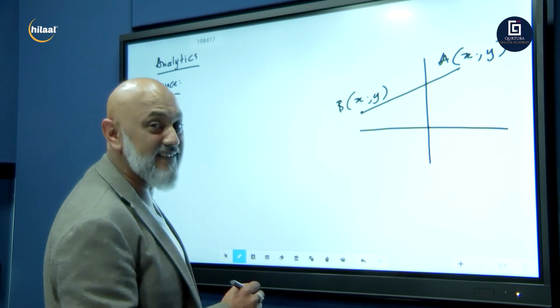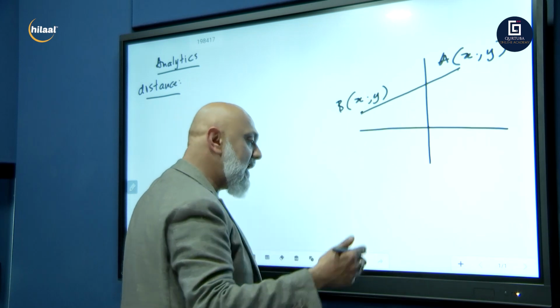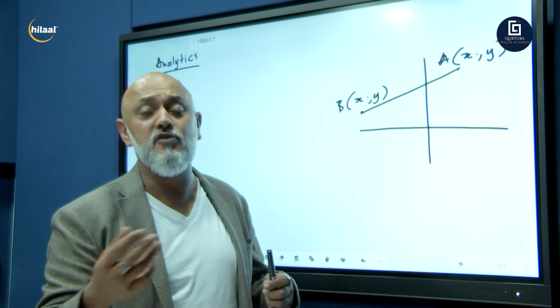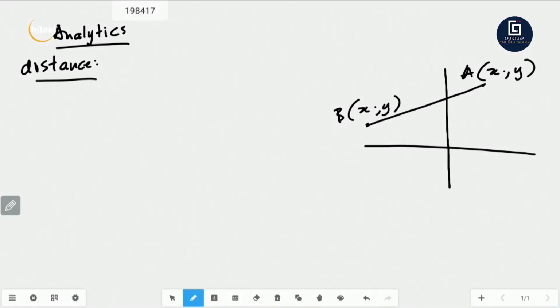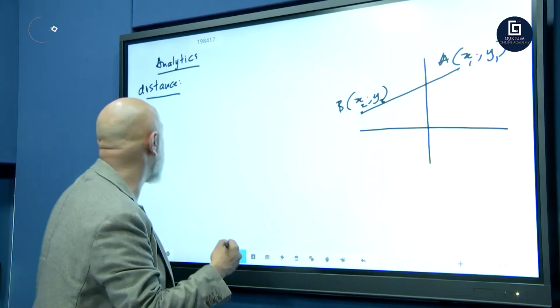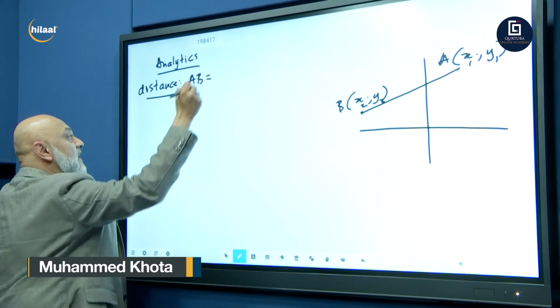Let's start off with the distance formula, guys. The distance between 2 points. Now, I know at school, some of your teachers will call this XA, YA and this XB, YB. I just call it X1, Y1, X2, Y2. We can call any pair of coordinates X1, Y1, X2, Y2. So if we would like to calculate the distance between 2 points, the distance formula between A and B is going to be given.